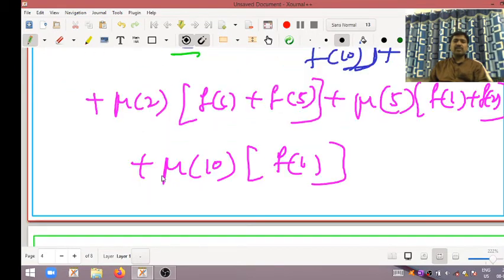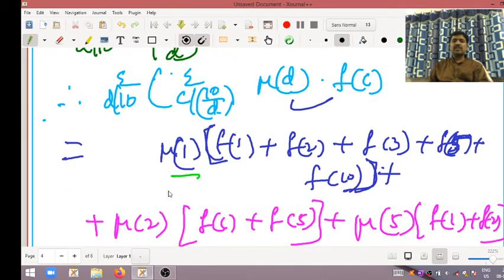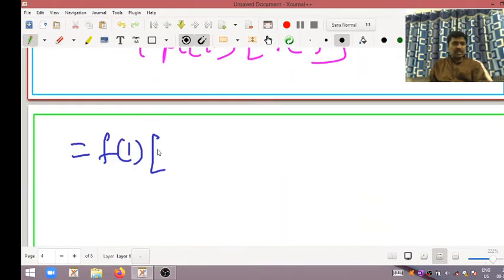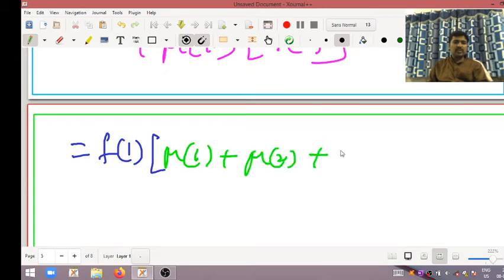So f of 1 into Mobius of 1 plus Mobius of 2 plus Mobius of 5 plus Mobius of 10, isn't it?